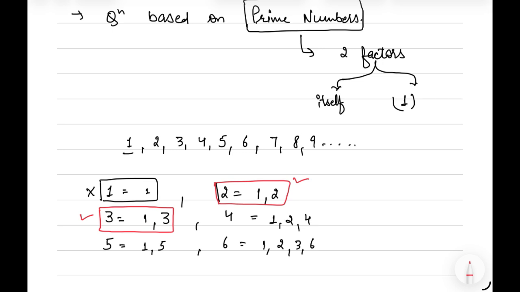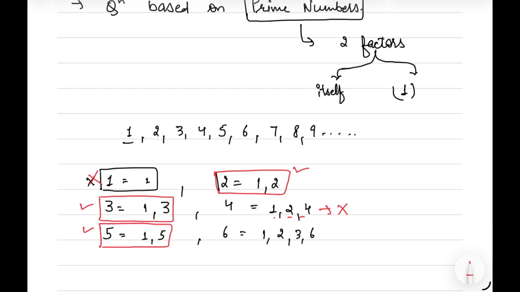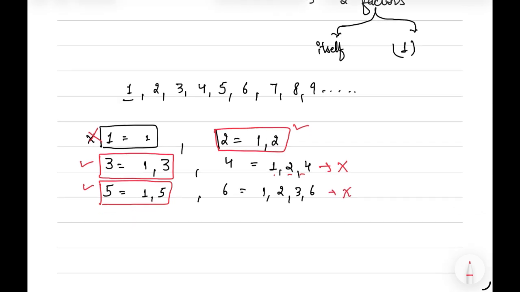3 has the two factors 1 and 3, so it is also a prime number. Then we have 4. Since 4 has the three factors 1, 2 and 4, it is not a prime number. 5 has the two factors 1 and 5, so it is also a prime number. 6 has 1, 2, 3 and 6, more than two factors, so it is not a prime number.